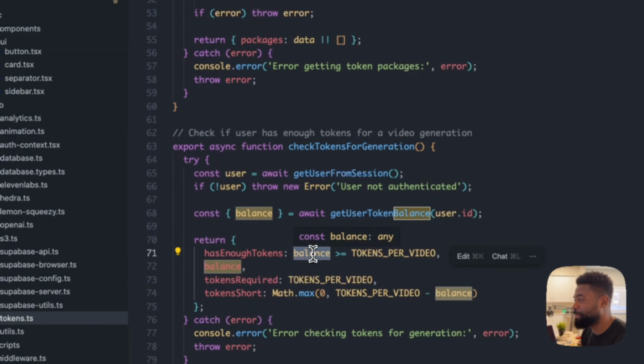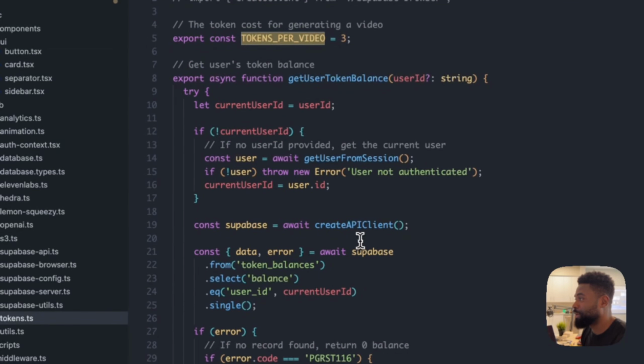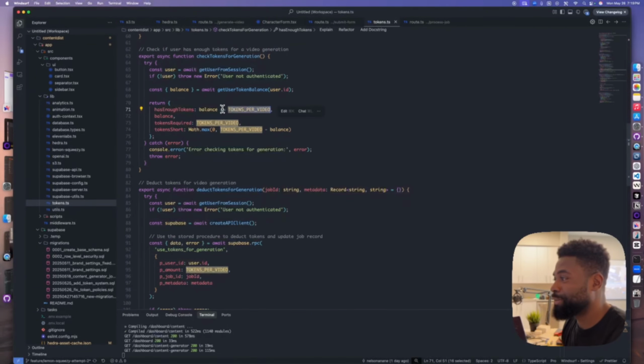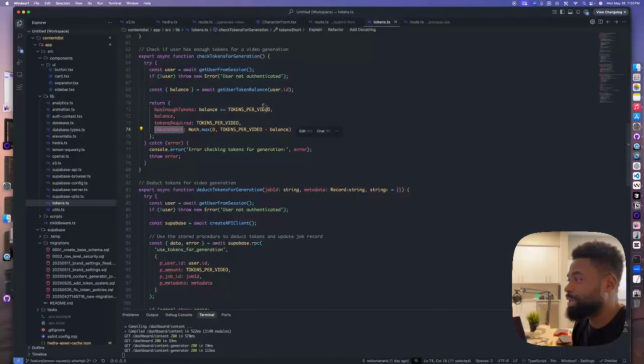So it takes the balance and the tokens per video, which is a constant we store right here, which is 3 tokens per video. So we check that against the balance to make sure it has enough tokens. We also send back the tokens required, which is tokens per video. So that is essentially what that is doing.